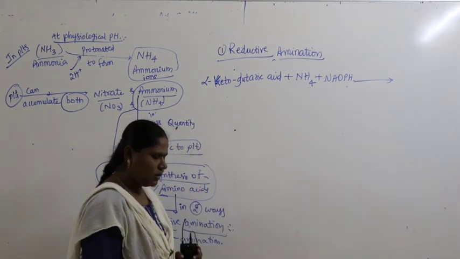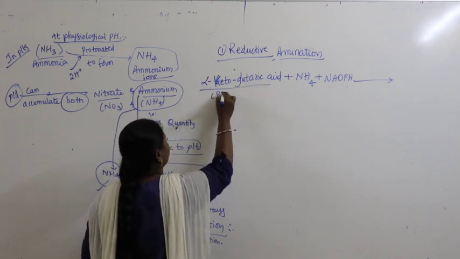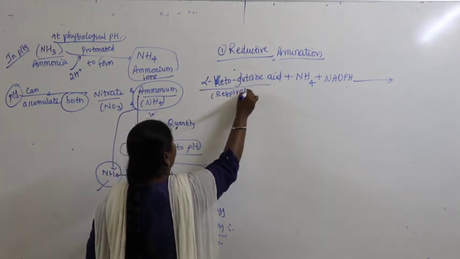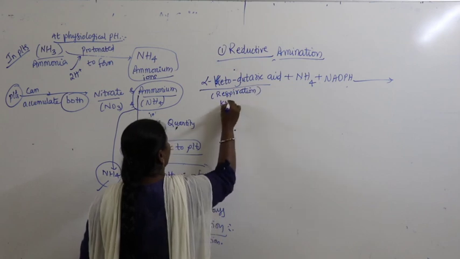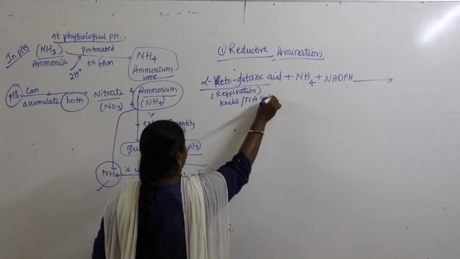What are the components we are taking? Alpha ketoglutaric acid. This comes from respiration. Where in respiration? This comes from the Krebs cycle or TCA cycle.